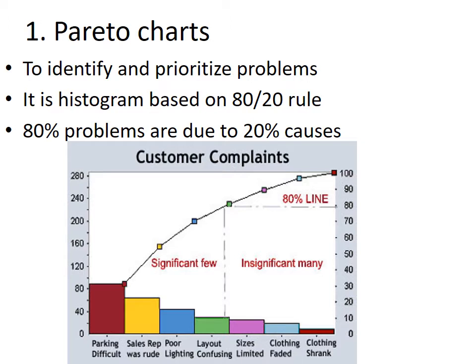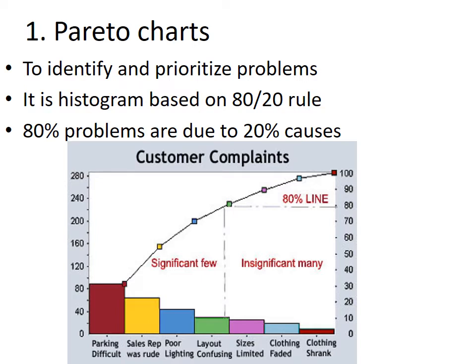First quality control tool is Pareto chart. It helps to identify the problems, then fix the priority of solving, and further arrange them in descending order. It is a histogram type chart based upon the 80-20 rule, that is 80% of problems are due to only 20% of causes.